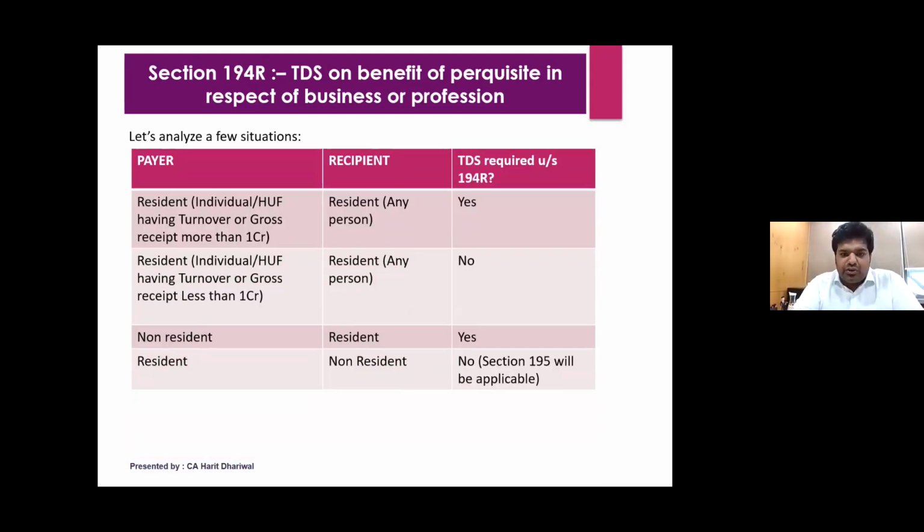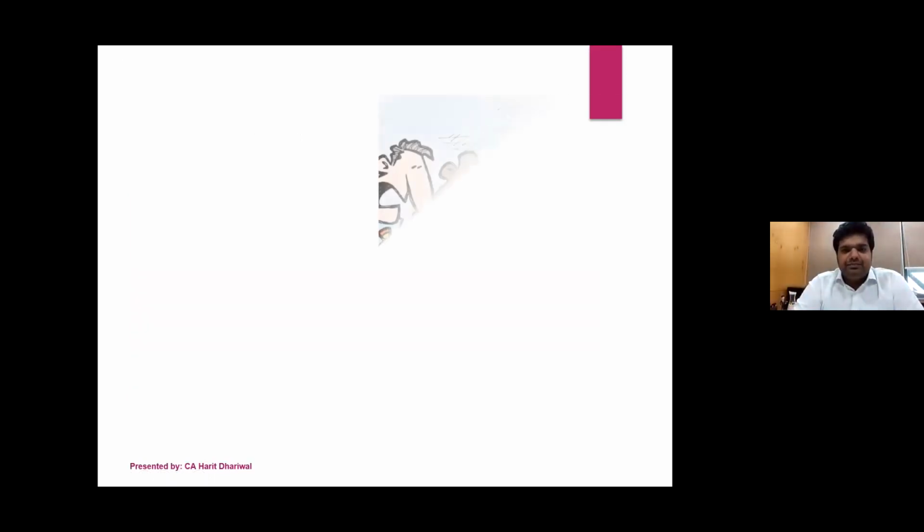Now, there are a few situations we can discuss here. If the payer is a resident and the recipient is a resident, but the payer has turnover or gross receipts of less than 1 crore, then 194R will not be applicable. If the payer is a non-resident but the recipient is a resident, then yes, 194R would be applicable. And the other way around, if the recipient is a non-resident, then no, because 195 is already there for non-residents.